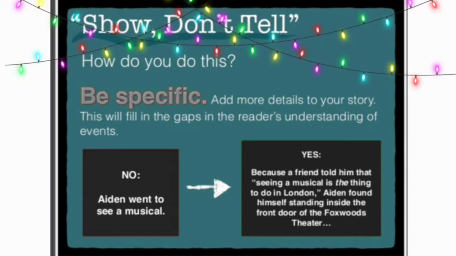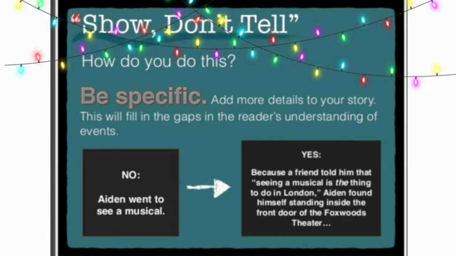Only then will a clear picture be made in the reader's mind. Only then will he understand the events. Only then will he be able to understand the story in a better way.